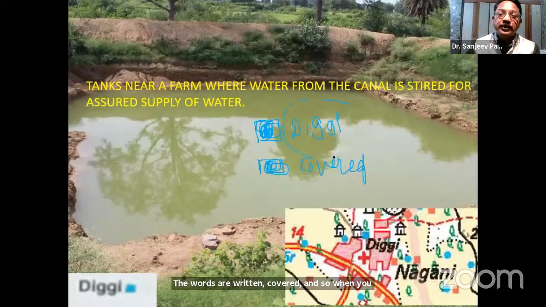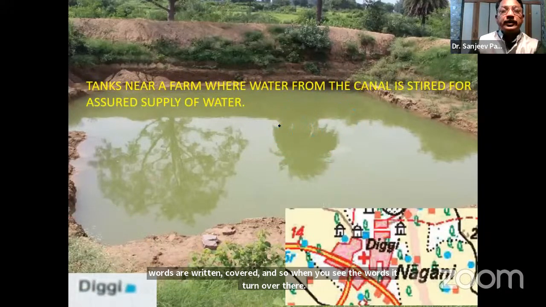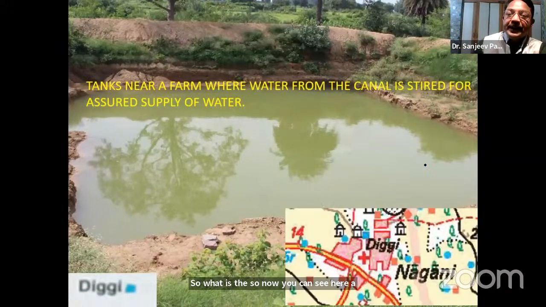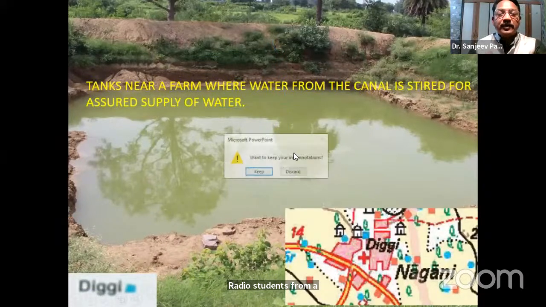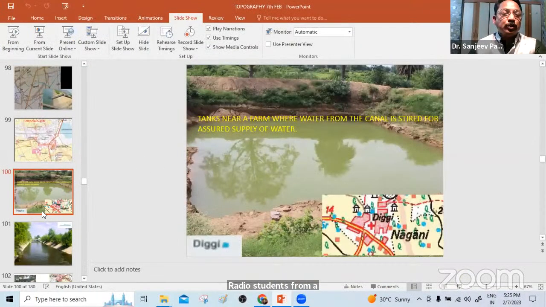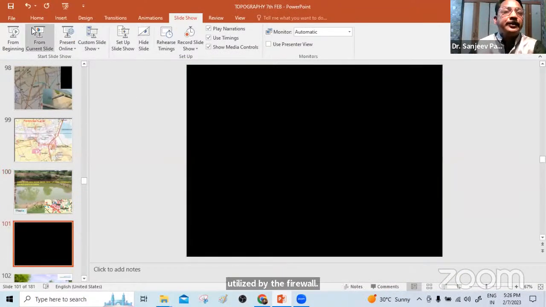So when you see the word diggy written over there, what is a diggy? So now you can see here a small pit in which the farmer has collected water, dear students, from a canal, and then this water will be utilized by the farmer when there is no water available. Okay, let me explain this to you.